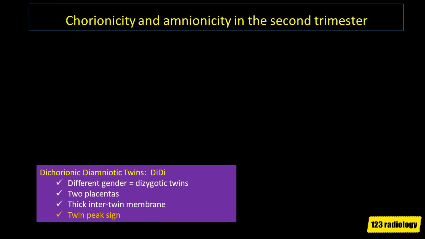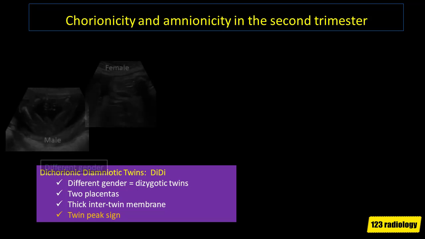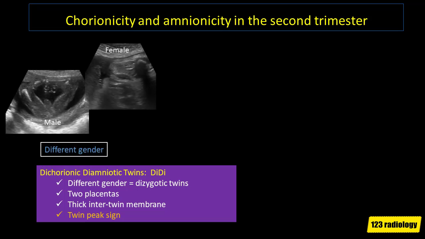How do we determine chorionicity and amnionicity in the second trimester? In the second trimester, things start getting a little bit difficult, but we have subtle clues which can help us determine chorionicity and amnionicity. If you have different genders, you are sure that this is from dizygotic fertilization, so they are dichorionic diamniotic twins.